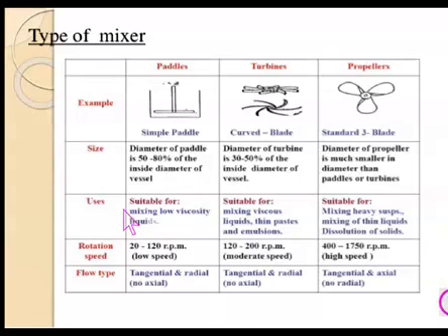As for uses, paddles are generally used for mixing viscous liquids, whereas turbines are used for mixing viscous liquids. Then the propellers are used for mixing heavy suspensions, mixing of thin liquids, dissolution of solids.